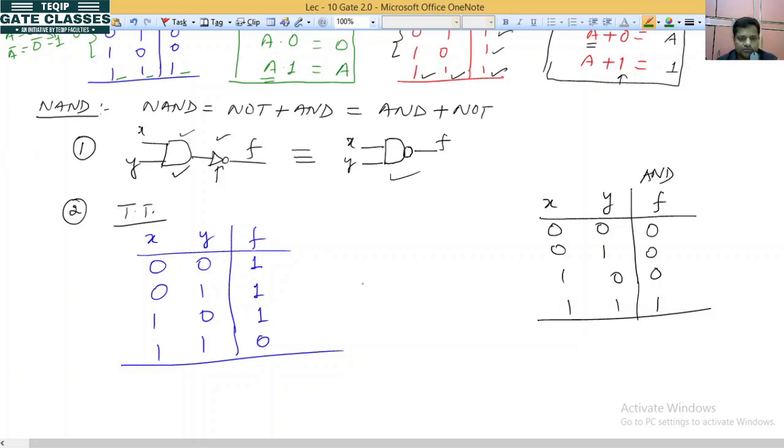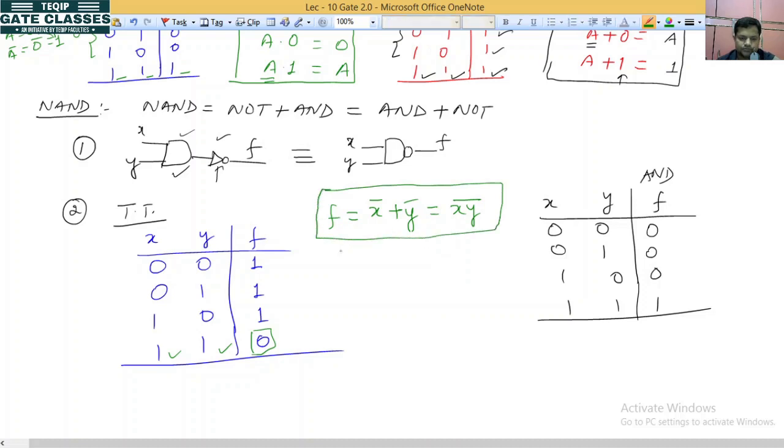Now we have to derive the functions for the NAND gate. So go for the max term. In a max term, 1 represents the complemented form, so it will be x bar and y bar, and since we are creating a max term, in between we are ORing. It can be written, by De Morgan's law, as (xy) whole bar. This is the popular formula for the NAND gate.